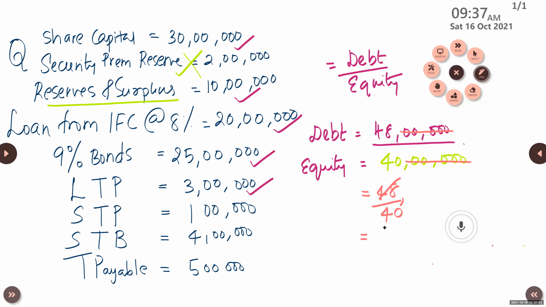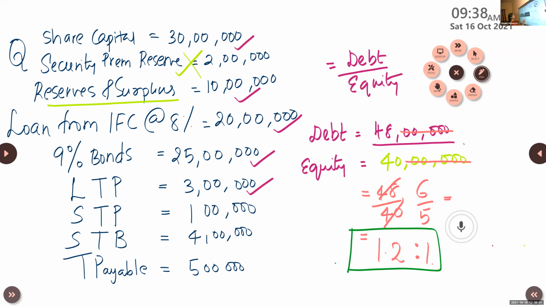1.2. How much, Shubham? 1.2. Right. 1.2 is to 1. Did everyone get it? Okay. So let's move to the next question.